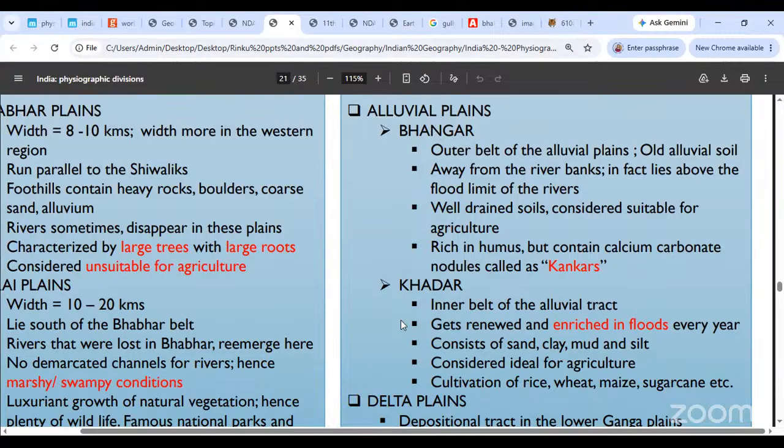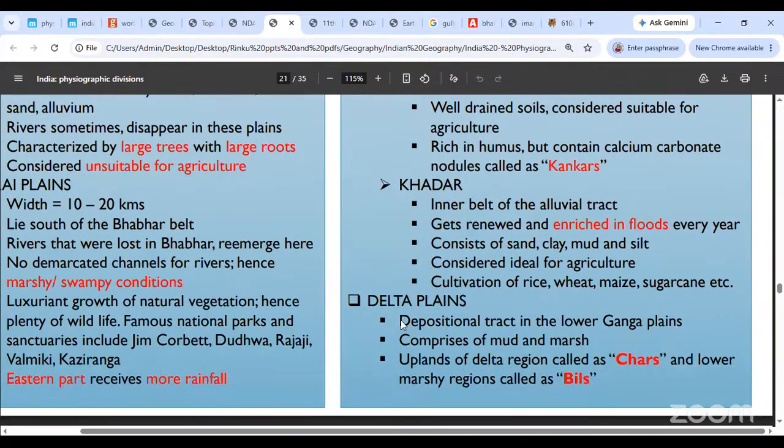This is the plain that houses most of our population, right? North India में सबसे ज्यादा population है हमारी, and most of the population usually Ganga plains में lie करता है, not just for the ease of transportation and trade and everything, but also because of cultivation. Okay, तो वो एक major part है हमारा.